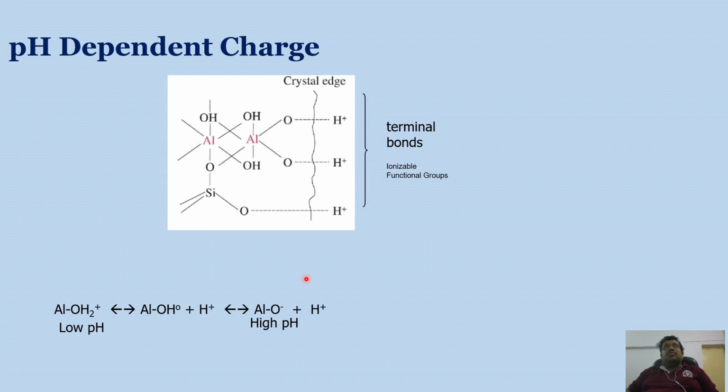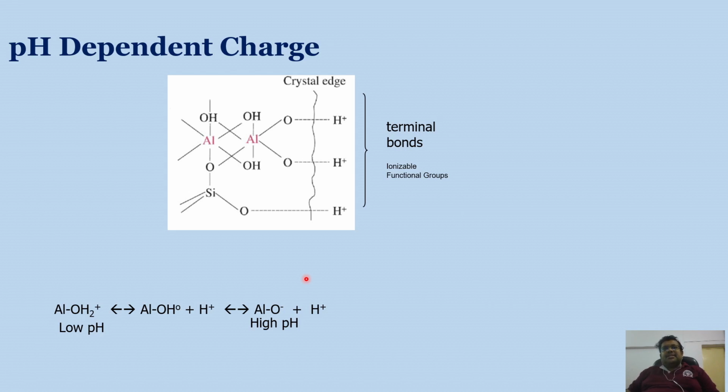However, as we go towards the 2:1 type of mineral like montmorillonite, vermiculite, the magnitude of pH dependent charge is very less. In case of smectite, montmorillonite and vermiculite, the magnitude of constant charge is always higher than the magnitude of pH dependent charge, and this is totally opposite in case of kaolinite as well as in case of iron and aluminum oxides. Okay, so this is how the charge develops in the soil.